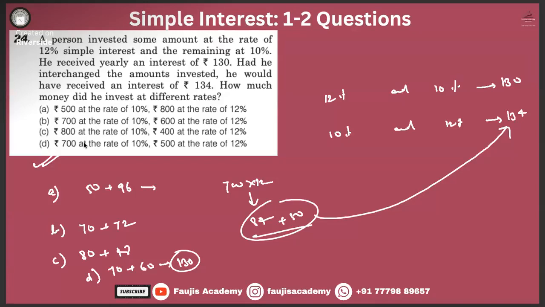D, yeah. If you want to go by the procedure, it will look something like this: he invested x at 10% and y at the other percent.